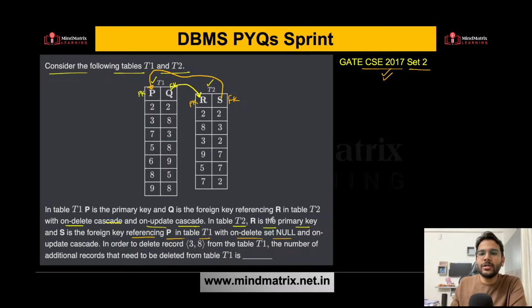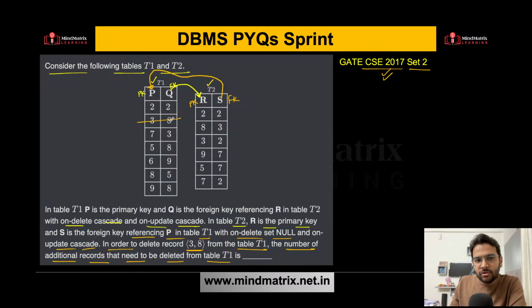Now, this is with on delete set null. So for this scenario, it is on delete set null. When you are deleting, you have to set the value to null. On update cascade is there. Is this clear? Now, in order to delete record 3, 8 from table T1, if I want to delete 3 comma 8 from the T1 table, how many records do you have to delete additionally from table T1?